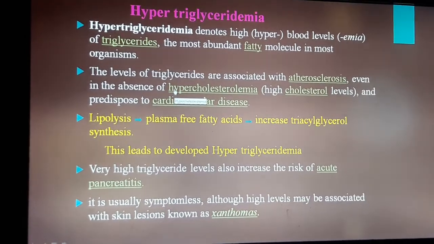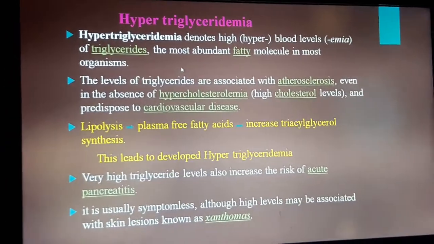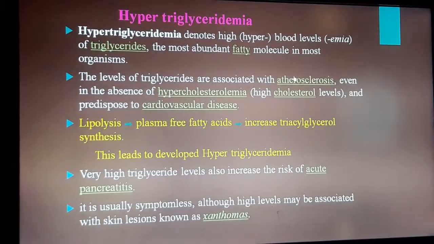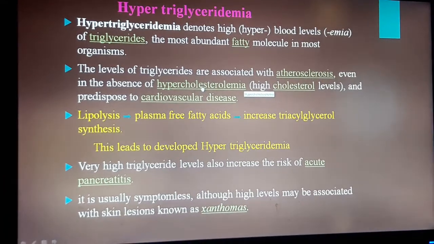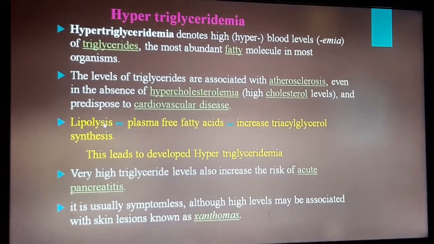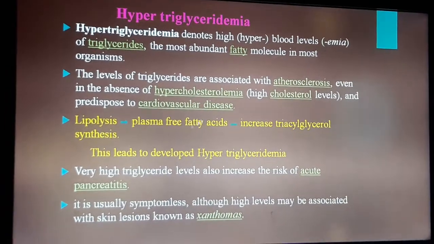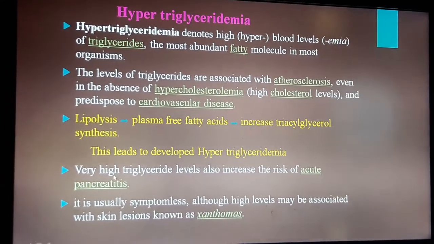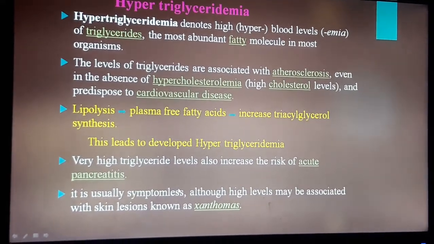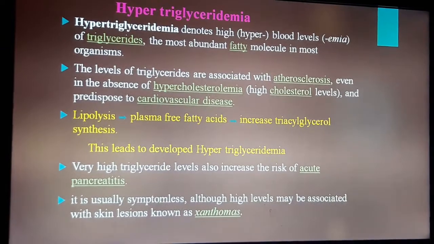Next, hypertriglyceridemia. It denotes high blood level of triglycerides, the most abundant fatty molecule in most organisms. The level of triglycerides is associated with atherosclerosis even in the absence of hypercholesterolemia and predisposes to cardiovascular disease. Lipolysis produces plasma free fatty acids and increases triglycerol synthesis. This leads to hypertriglyceridemia. Very high triglyceride levels also increase the risk of acute pancreatitis. It is usually symptomless, although high levels may be associated with skin lesions known as xanthomas.